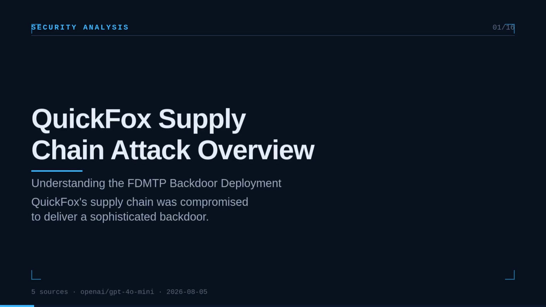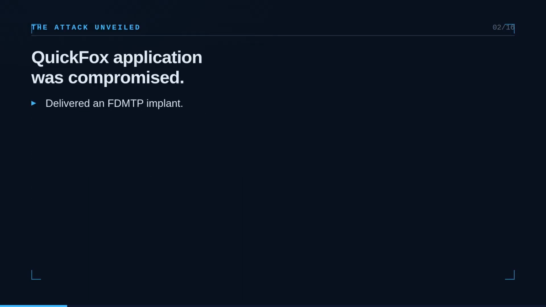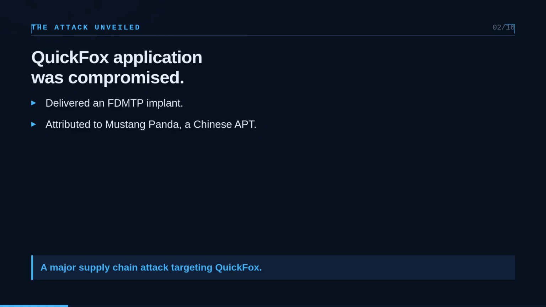QuickFox's supply chain was compromised to deliver a sophisticated backdoor. The QuickFox application was compromised. It delivered an FDMTP implant. This attack is attributed to Mustang Panda, a Chinese APT. This is a major supply chain attack targeting QuickFox.